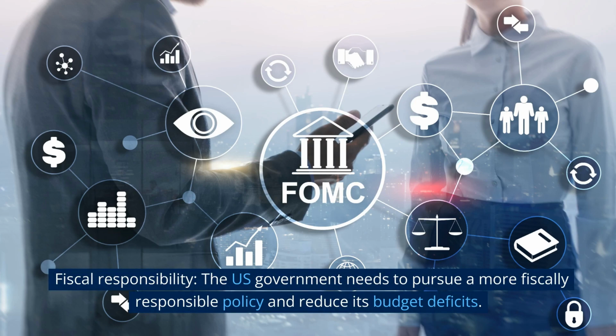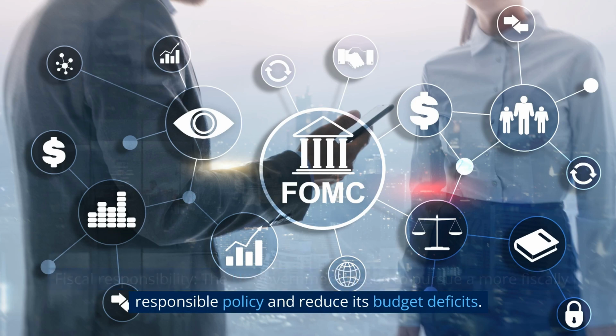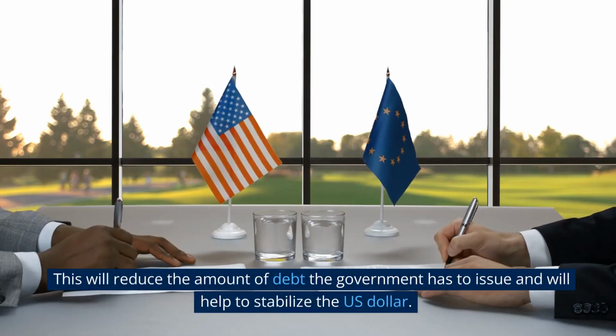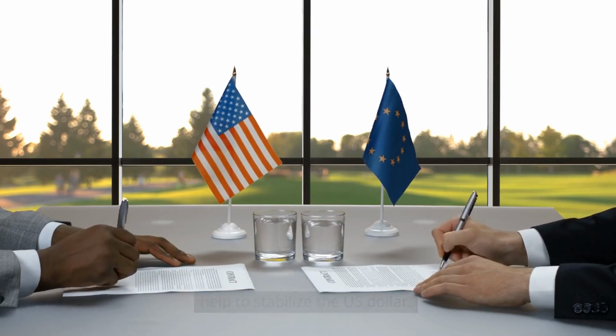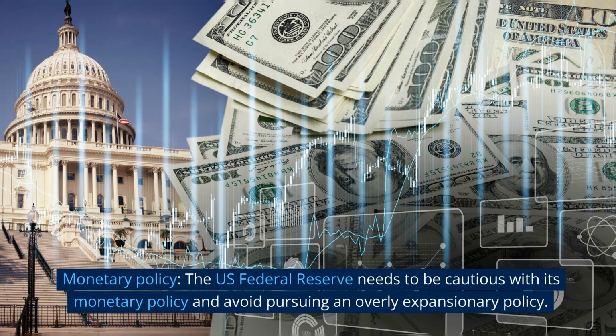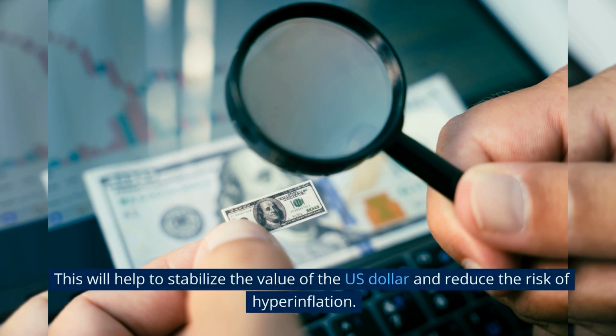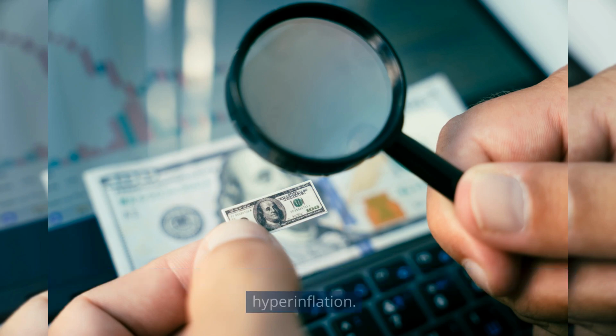Fiscal responsibility. The US government needs to pursue a more fiscally responsible policy and reduce its budget deficits. This will reduce the amount of debt the government has to issue and will help to stabilize the US dollar. Monetary policy. The US Federal Reserve needs to be cautious with its monetary policy and avoid pursuing an overly expansionary policy. This will help to stabilize the value of the US dollar and reduce the risk of hyperinflation.